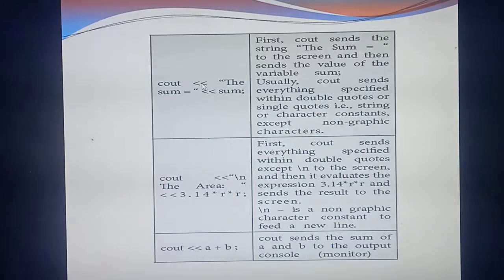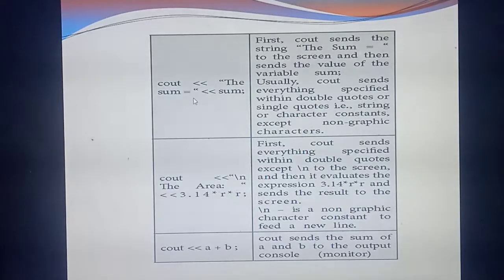You should mention everything in double quotes and end with a semicolon, except non-graphic characters. What are non-graphic characters? Last class we studied: \n, \t. Except those, everything you should mention in double quotes. So first in the output screen you will get the string "the sum".